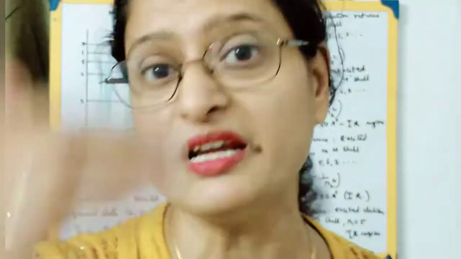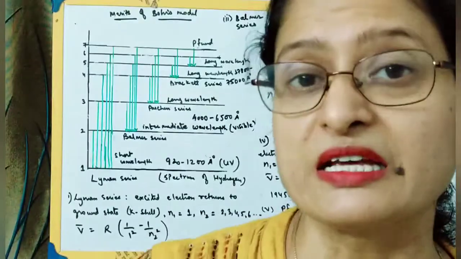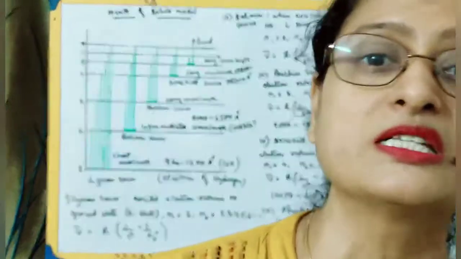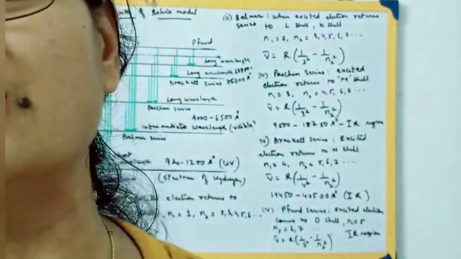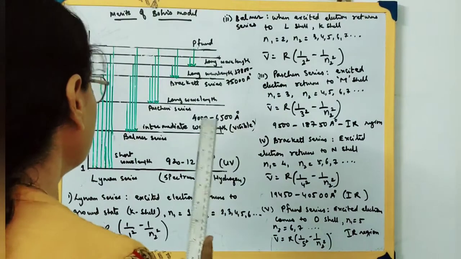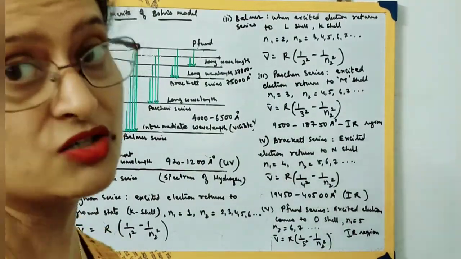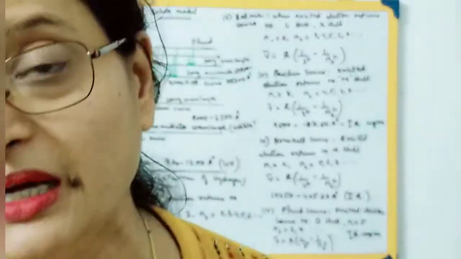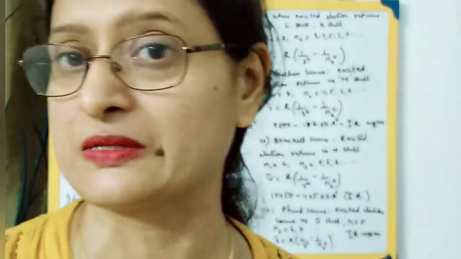That is, several series of lines were obtained: the Lyman series, Brackett series, Balmer series, Pfund series. All these different series of lines were obtained in the various regions, that is the visible region, then the UV region and IR region. So when there is only one electron, how come so many discrete lines are obtained in various regions? So this was the greatest problem.